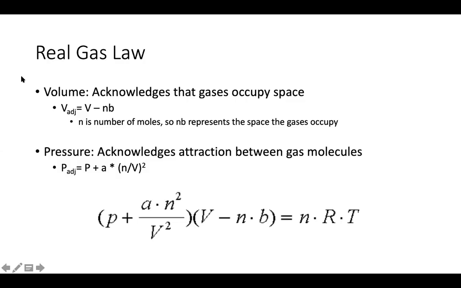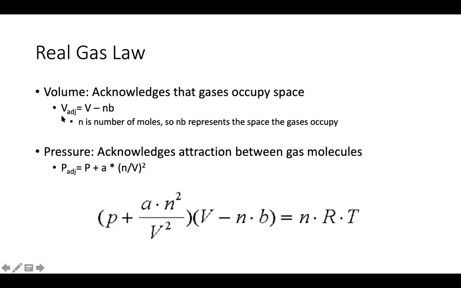Okay, we talked about the ideal gas law and the assumptions we make with that, but we also have to be able to understand the real gas law, also known as the van der Waals equation. We said the ideal gas law assumes that gas doesn't occupy space. In the real gas law, or van der Waals equation, we acknowledge that gas does occupy space, and so we use an adjusted volume.